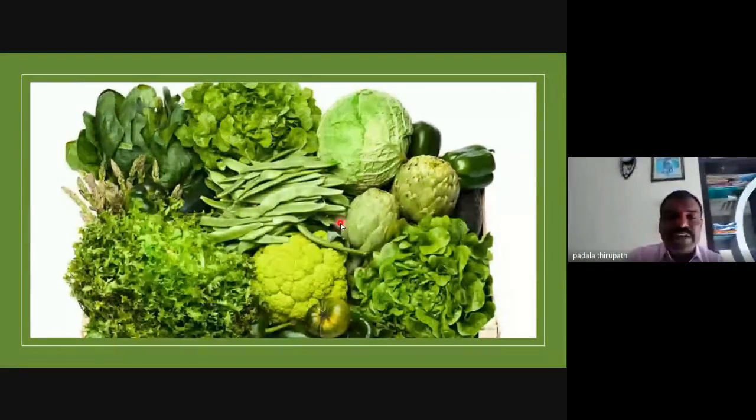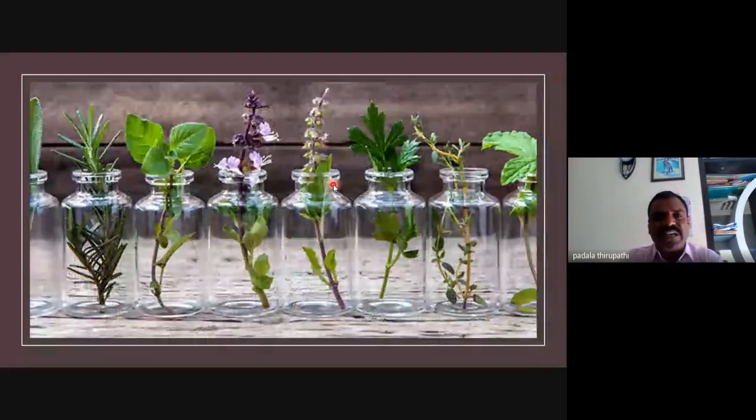These are green colored leafy vegetables, and they look very shining. When we go to the market, we observe the vegetable sellers attracting customers with the shining leafy vegetables. Just because, my dear friends, they are treated with cytokinins. They are sprayed with cytokinins. This we can call shelf life.